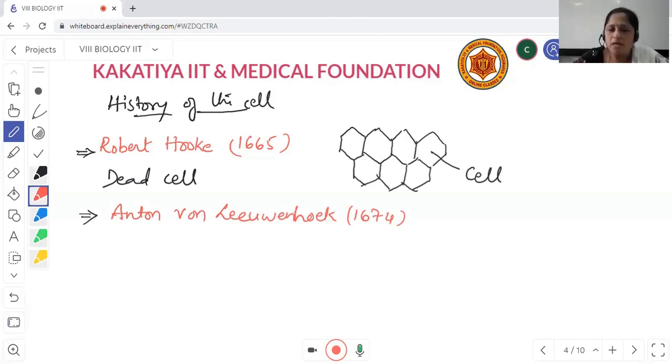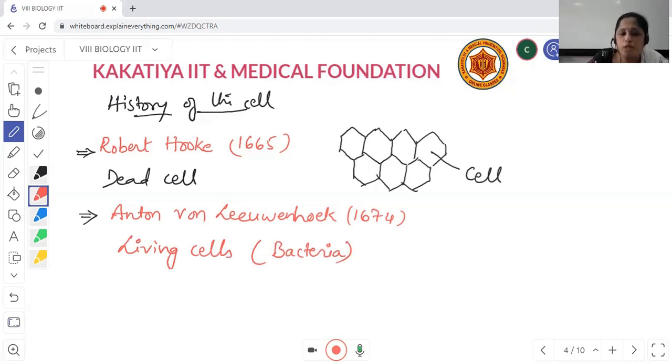When he observed, he found very small, tiny particles moving here and there. They were nothing but living cells. Later on, he came to know that they were bacteria.